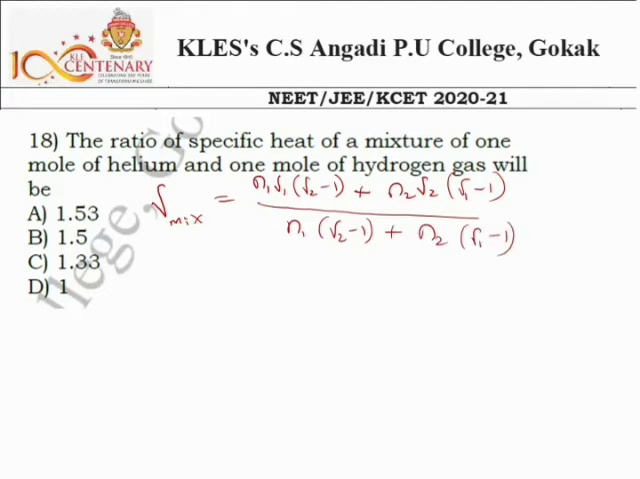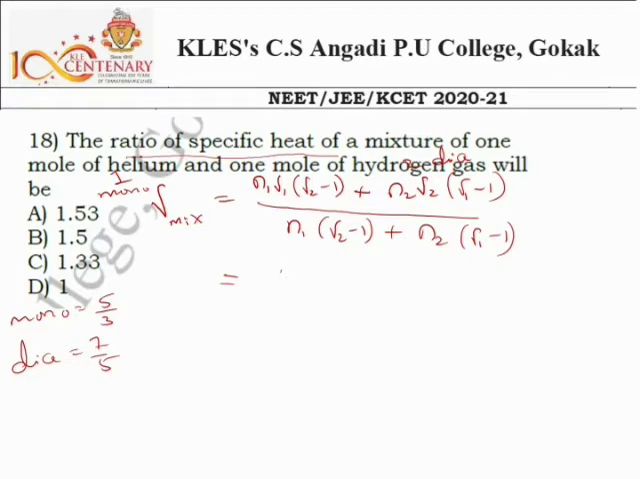Okay, so what's the gamma? Is the ratio of specific heats. For first gas, first gas is helium, and the second one is hydrogen. First gas is monoatomic, and the second one is diatomic. For monoatomic, gamma is equal to 5 by 3, and for diatomic, gamma is equal to 7 divided by 5. Then substitute these values here, and N1 and N2 both are 1 mole. So N1 equal to 1, N2 equal to 1.